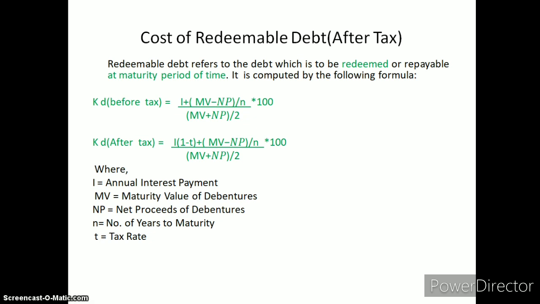When we calculate cost of debt after tax, it is interest multiplied by 1 minus t, and the remaining formula will be the same. On the other hand, we can say cost of debt after tax is interest multiplied by 1 minus t plus maturity value minus net proceeds divided by n, multiplied by 100, the whole divided by maturity value plus net proceeds divided by 2. Here I stands for interest on debenture, MV for maturity value of debenture, and n shows the number of years to maturity.